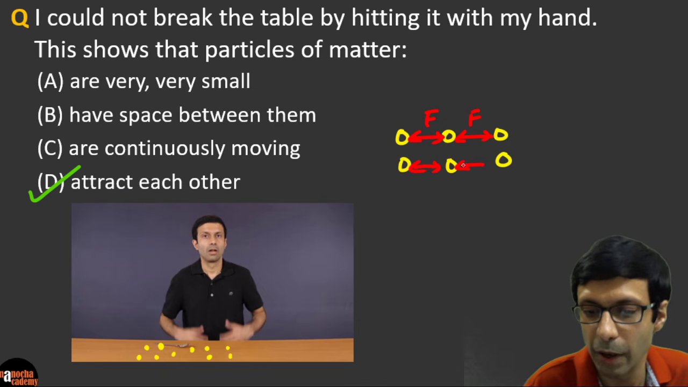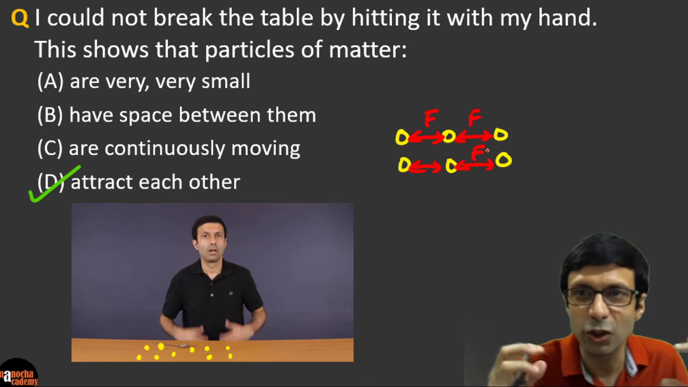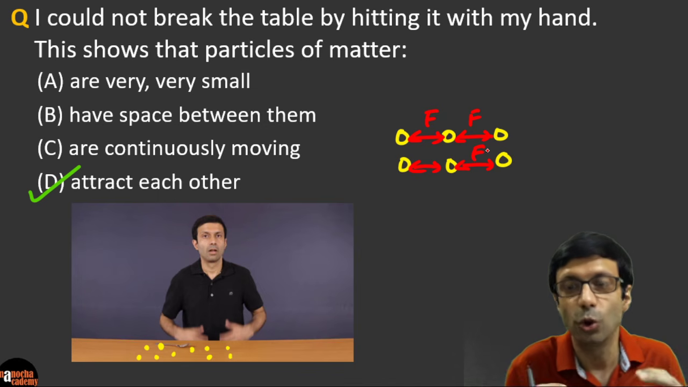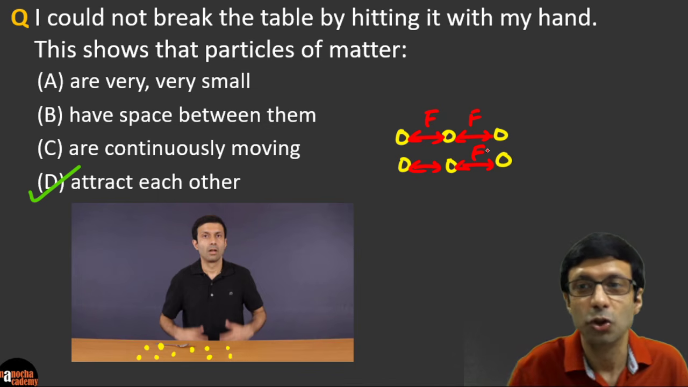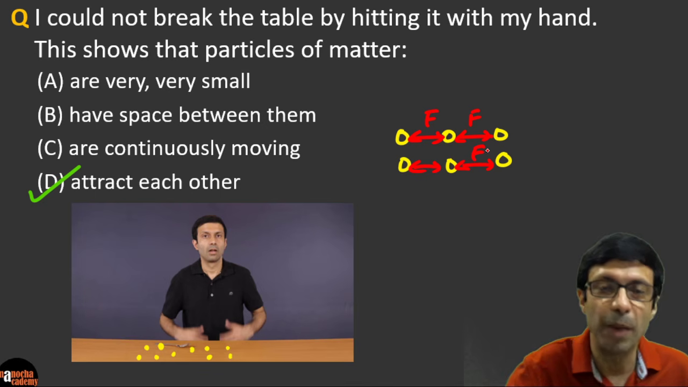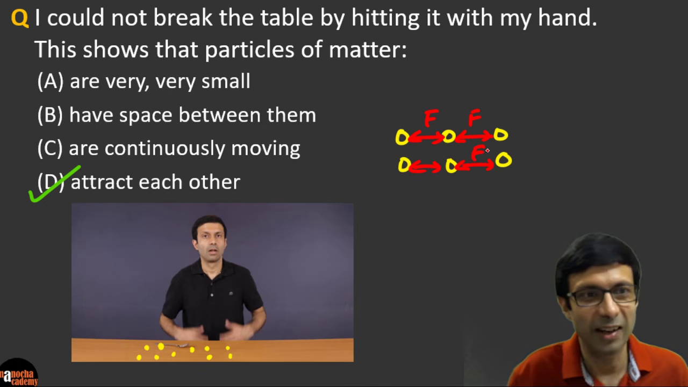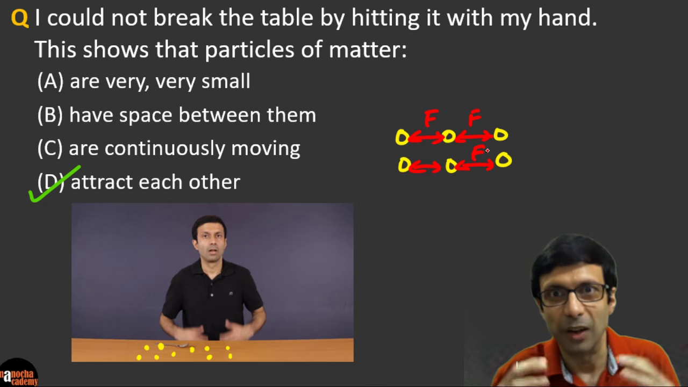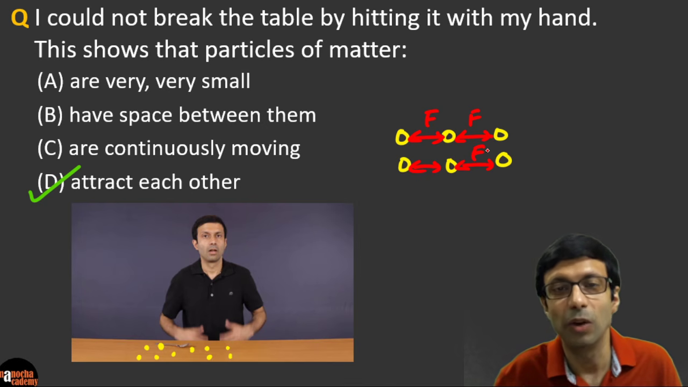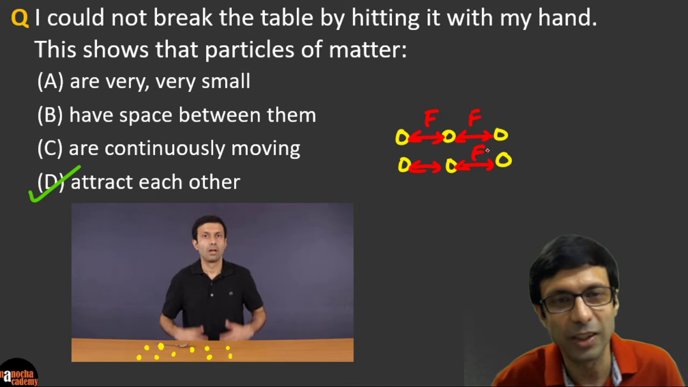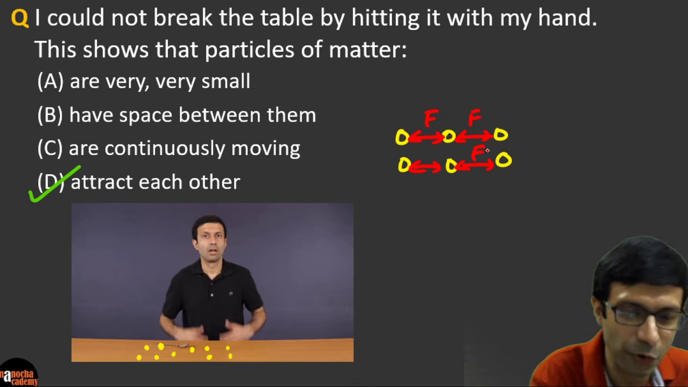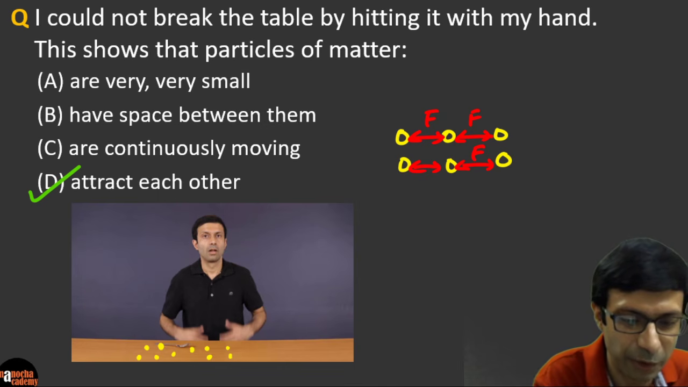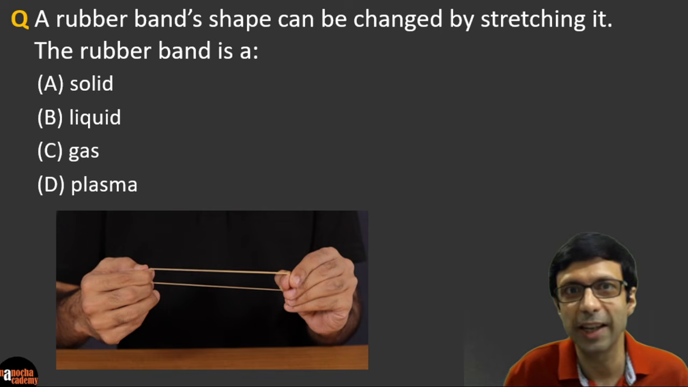This is called the interparticle force, because particles of matter attract each other. And you know that in a solid, it's really strong. So you need a really big force to break this table, right? And so this shows that particles of matter attract each other. And in a table and in a solid, we know the force is the largest. So excellent. A lot of you got the right answer. Very good. Now let's move on to our next question.